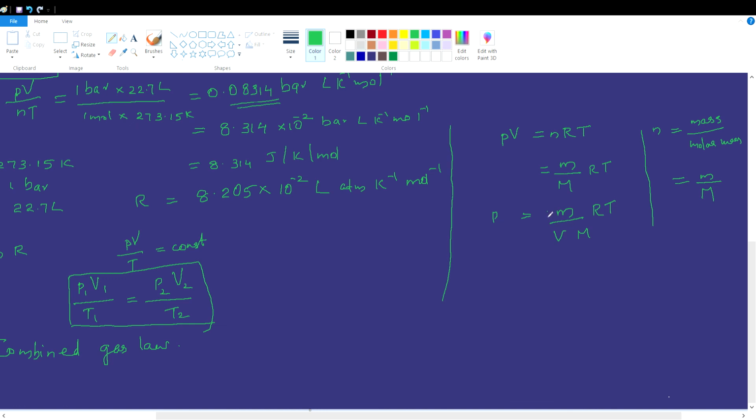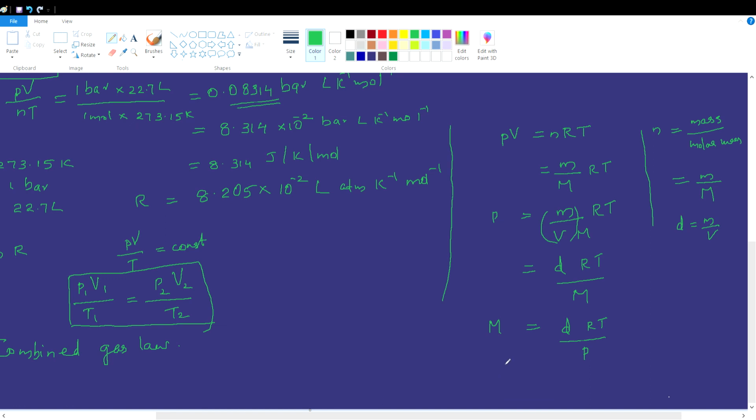We know that mass by volume is density. So this can be substituted as density: P = dRT divided by molar mass. Or we can write molar mass is equal to density times RT divided by pressure.